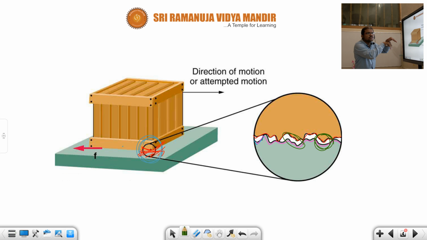Why? Because here irregularities are there. They will lock with each other. That is called interlocking. Okay children, that is called what? Interlocking.